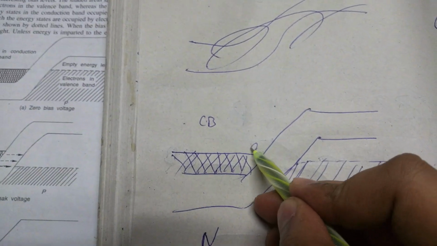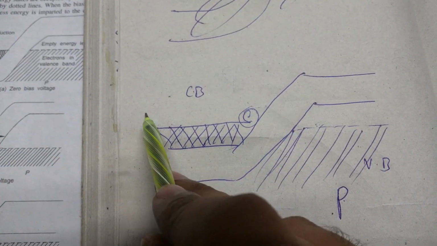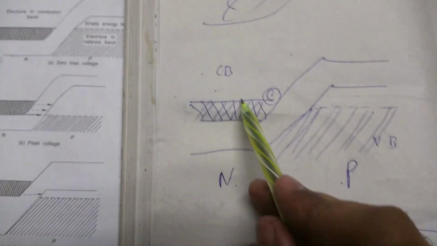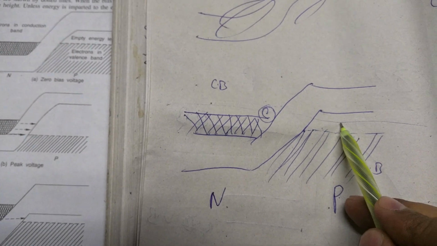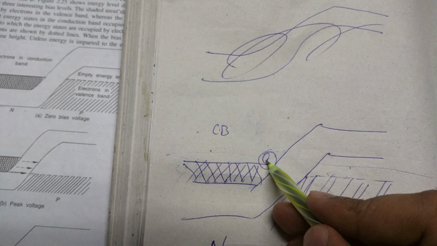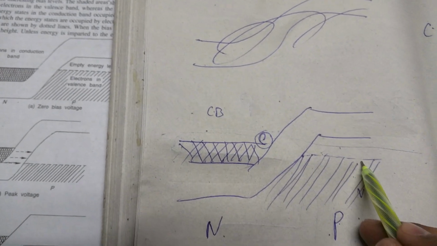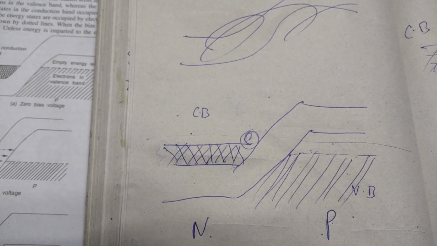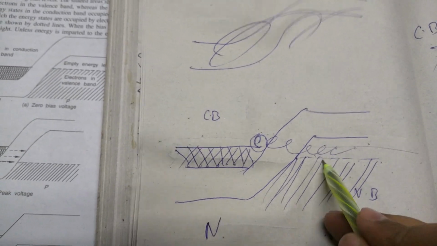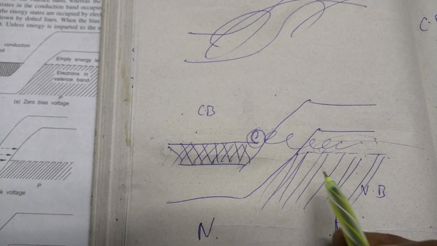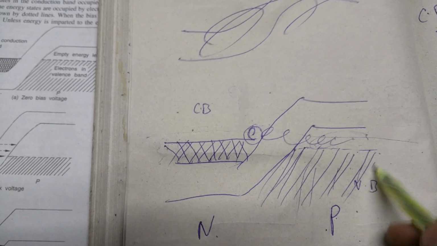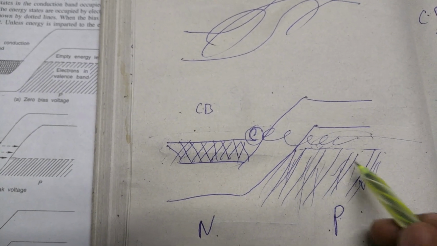If I draw a line over here, this is the same energy in the conduction band of n-type, and this is the same energy in the valence band of p-type. So if an electron can see an empty energy state on the p side, when the bias is applied, it can tunnel and come to the p side, if and only if there is an empty energy level. As we can see, this electron is able to see the empty space. This means that this p side is not filled with electrons here.